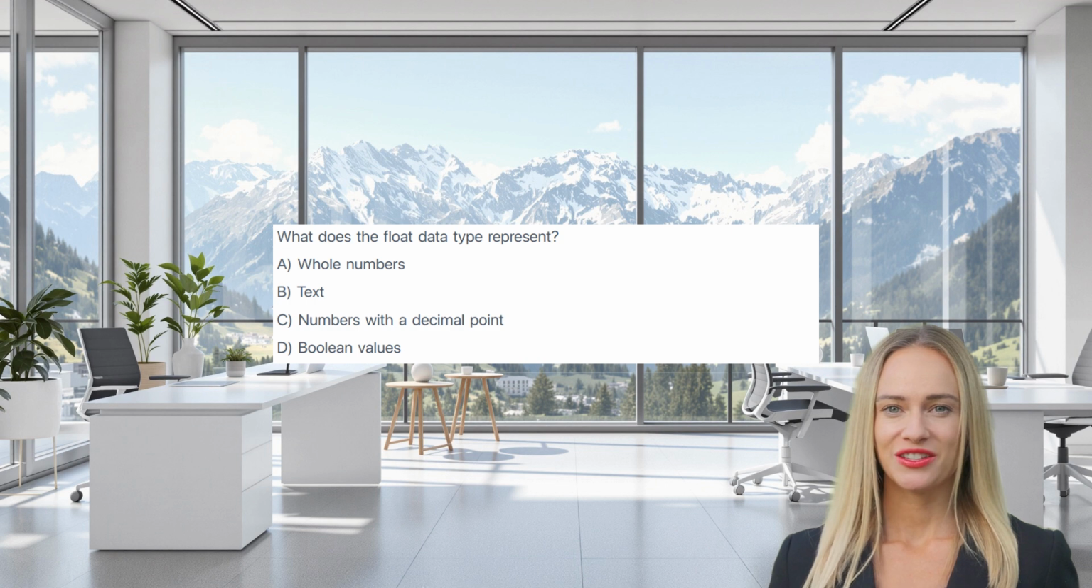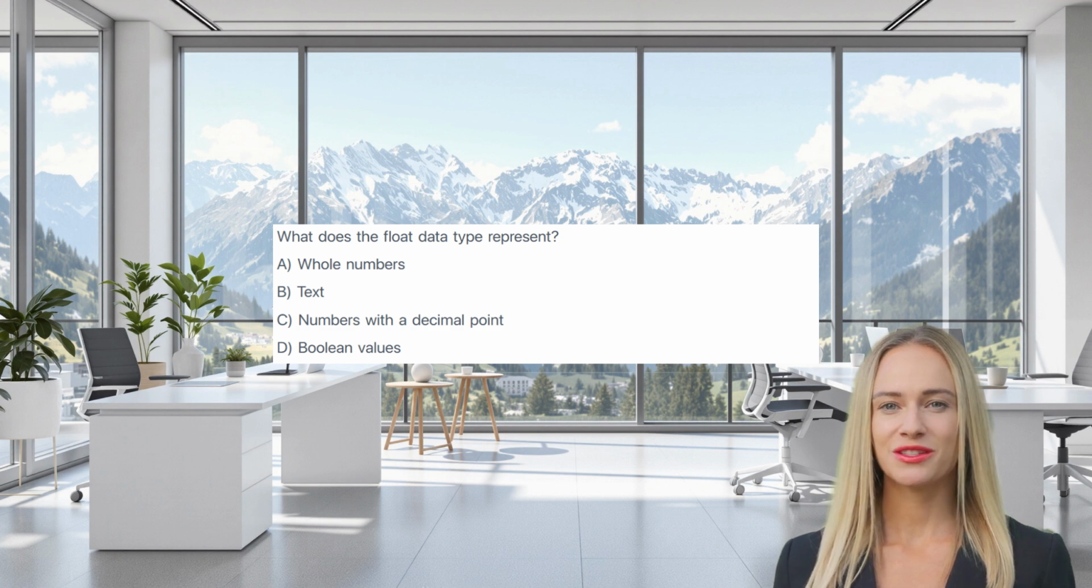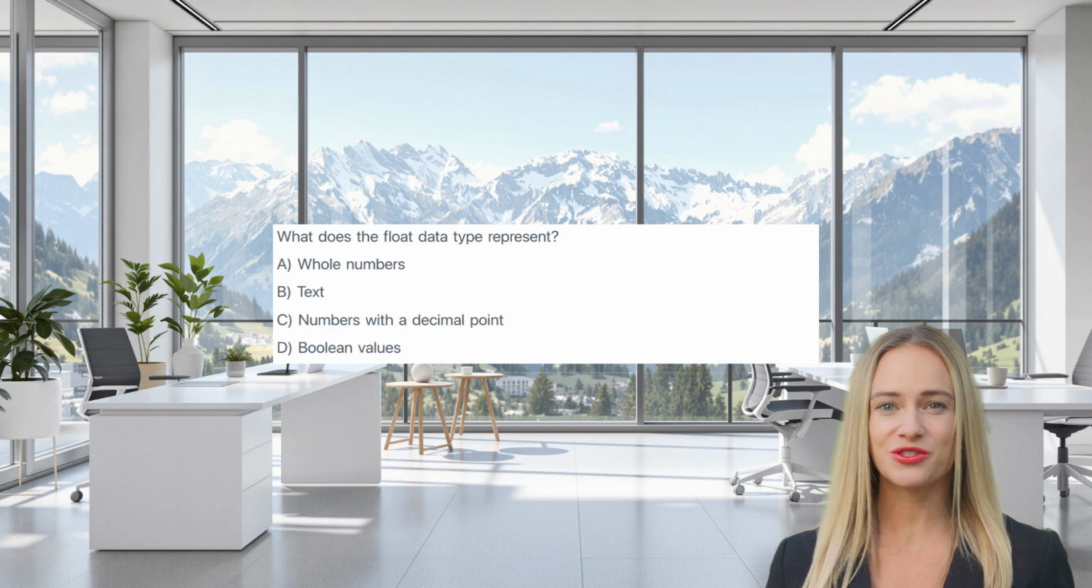What does the float data type represent? A. Whole numbers. B. Text. C. Numbers with a decimal point. D. Boolean values. The correct answer is C. Numbers with a decimal point. Floats are used for real numbers with floating point representation.